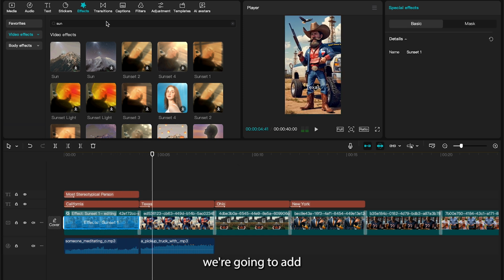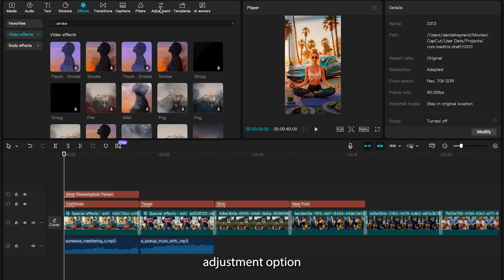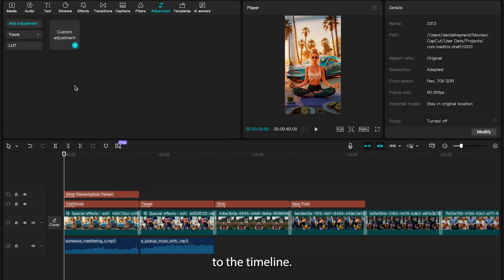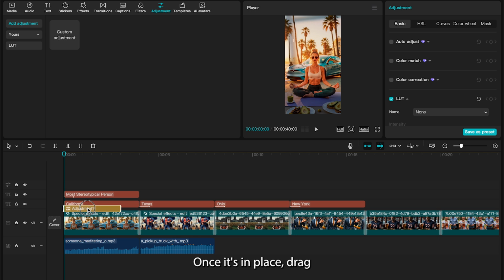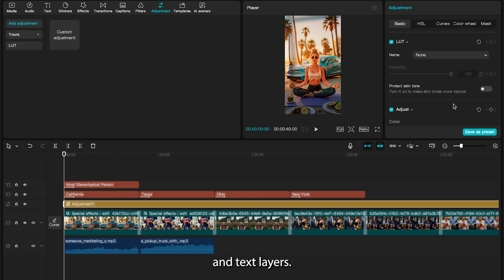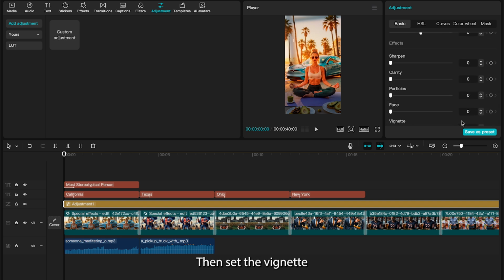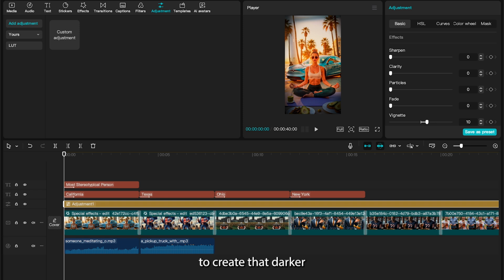Once that's done, we're going to add an adjustment layer to bring everything together. Go to the adjustment option and add a custom adjustment to the timeline. Once it's in place, drag it across the entire timeline, covering all the images and text layers. In the adjustment settings, increase the saturation to 10 to make the colors more vibrant. Then, set the vignette to 10 to create that darker, cinematic effect around the edges.